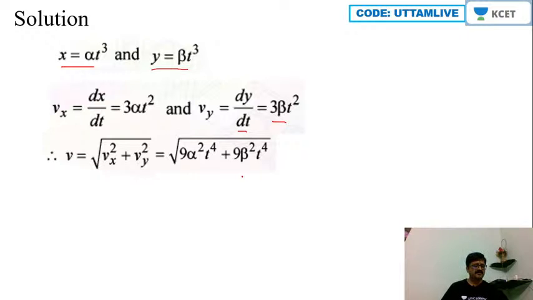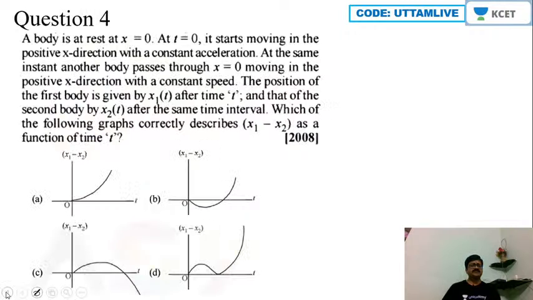Are you okay with this? Comfortable now? Okay. So now accordingly, next step I can write here, 3 t square comes out as common out of the square root. So we'll get this as what? 3t square into square root of alpha square plus beta square. So this is the final value of velocity. Okay. So that was question number 3 for you.